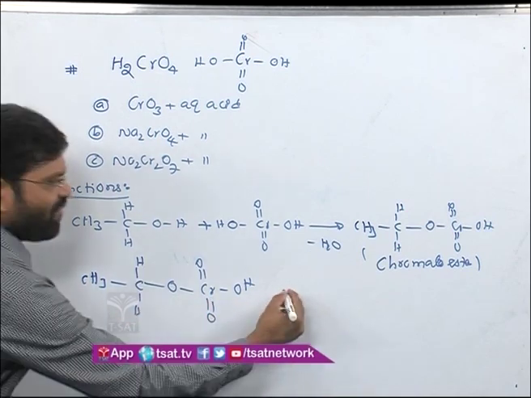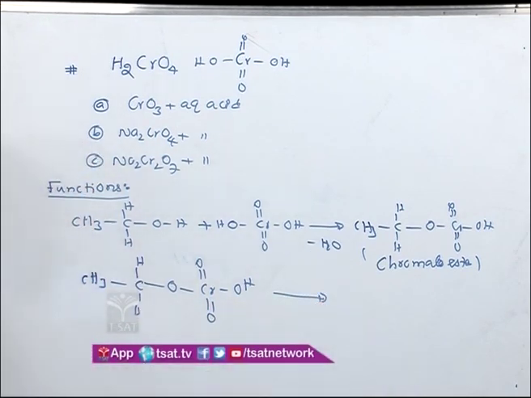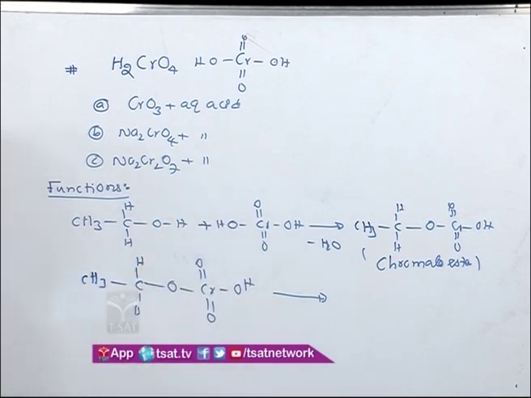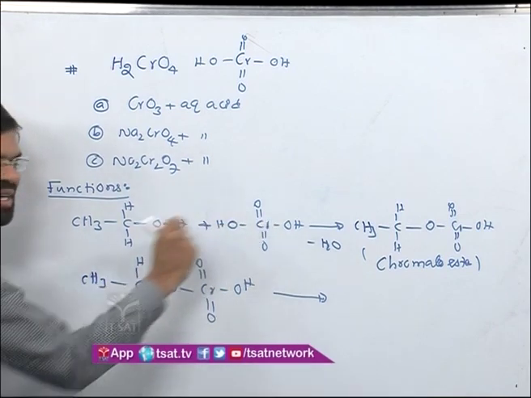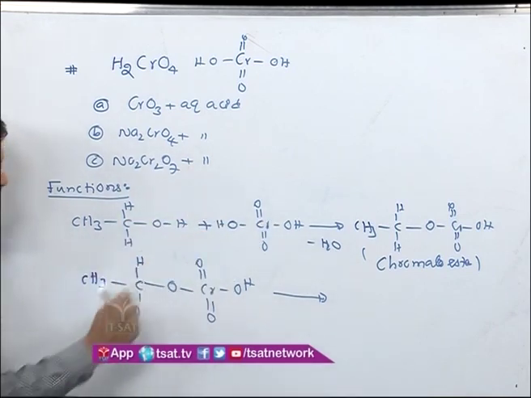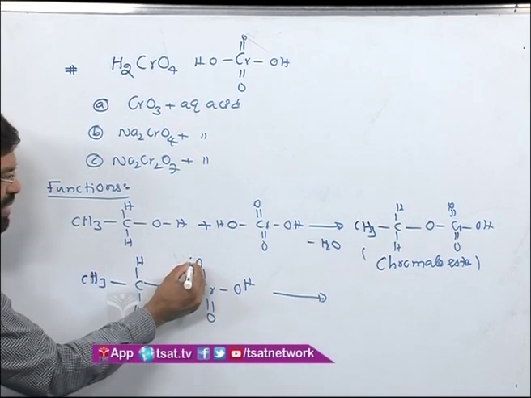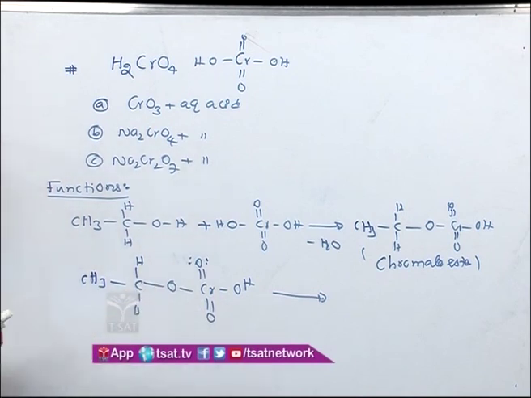Now, you will find in some textbooks that the solvent you are using, water or any other solvent, like pyridine in PCC, picks up this hydrogen. In other cases, some textbooks give that this oxygen picks up this hydrogen. So the step is this: it removes this hydrogen.